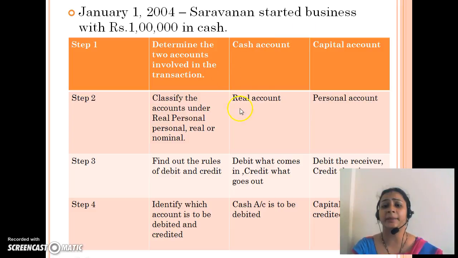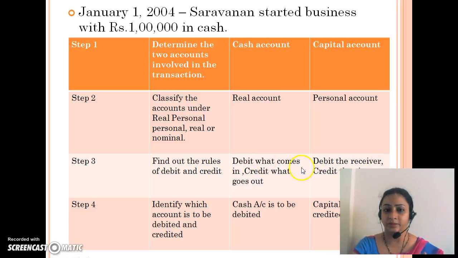Cash is basically a real account because it does not represent any particular group and is not related to a person, so it is a real account. And capital, as it represents Saravanan, will be a personal account. The third step says find out the rules applied to these accounts. As we understand that cash is a real account, what is the rule for the real account? The rule for the real account is debit what comes in, credit what goes out. And the rule for the capital account is debit the receiver, credit the giver.